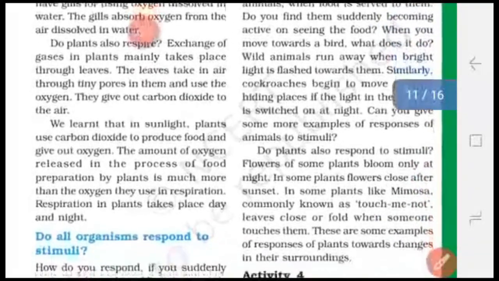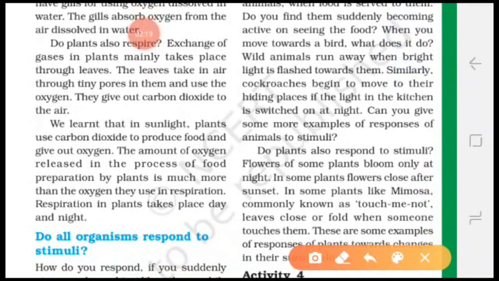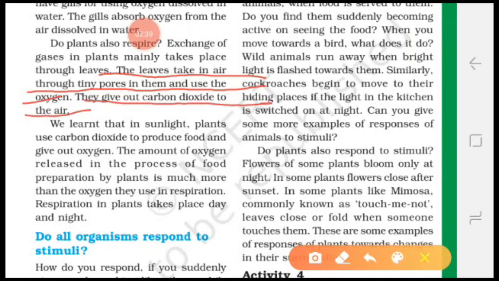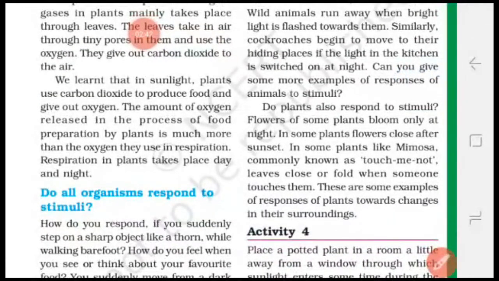Plants also show respiration. How do plants take oxygen? Plants take oxygen through their leaves. Minute pores present on the leaves are known as stomata. So the leaves take in air through tiny pores in them, use the oxygen, and plants also give out carbon dioxide to the air. Means for the respiration process, plants use oxygen and release carbon dioxide, but for the process of photosynthesis, plants take carbon dioxide and release oxygen. Okay, let us study about it in detail.